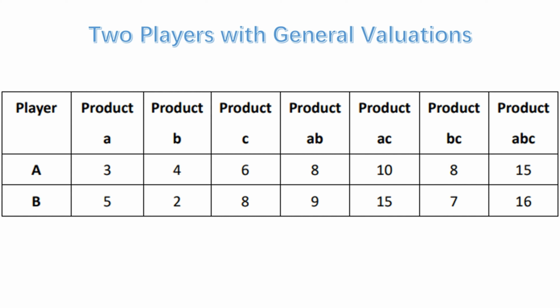For player B, the values of getting commodities A, B, C and getting commodities AB, AC, BC, and ABC at the same time are 5, 2, 8, 9, 15, 7, 16, respectively. The difference from the two players with additive valuation situation is that this situation needs to consider the combination of products with different prices due to the players' personal preferences, which is the case of considering subsets in the general situation.